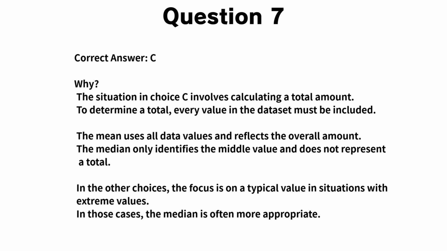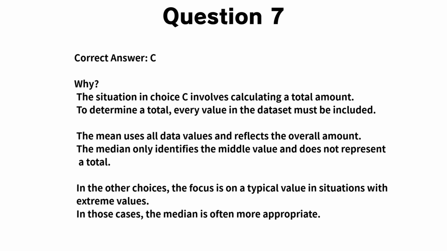Now let's walk through the explanation for question 7. The correct answer is C. Choice C asks about the average score used to calculate the total number of points earned by all students. In this situation, the total matters. To find a total, we need a measure that reflects every value in the dataset. The mean does exactly that.